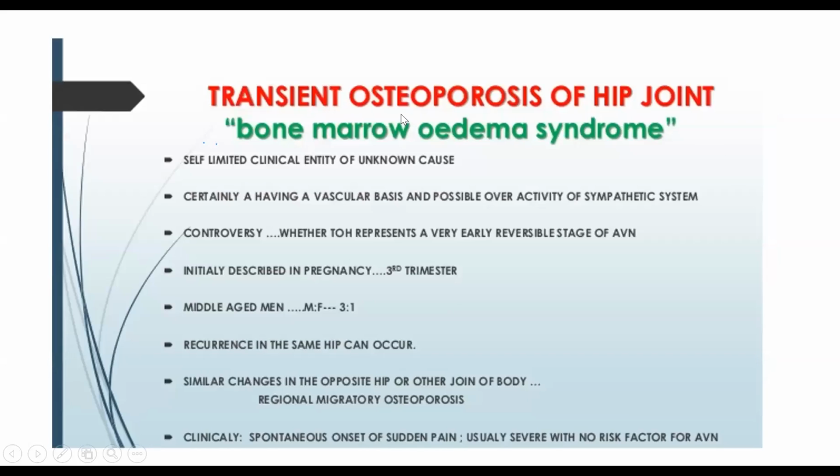The other thing you should remember is a condition known as transient osteoporosis of the hip joint. Transient means for a certain period, and hip joint you know, obviously. For a certain period there is osteoporosis, also known as bone marrow edema. You should remember only one thing: it is actually a pregnancy problem. It is mainly a pregnancy problem.